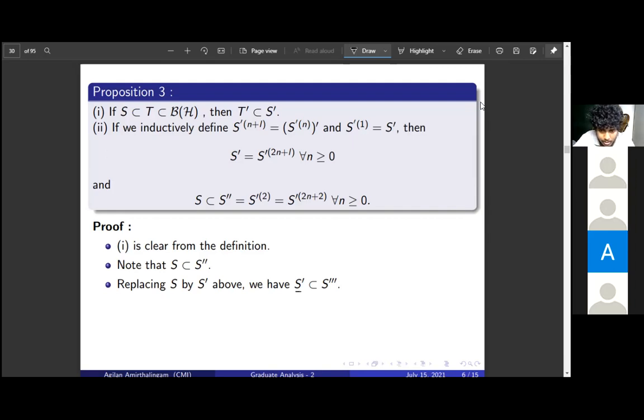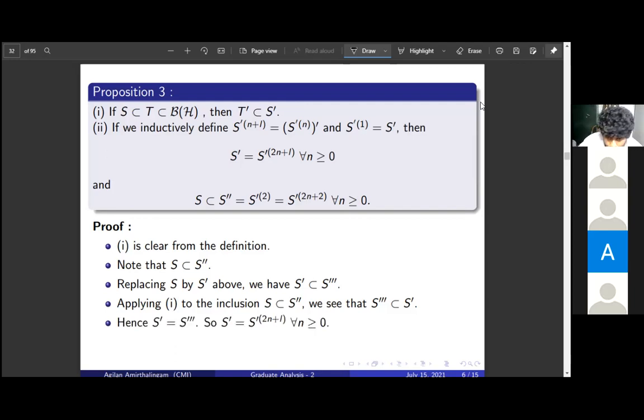Now you look at this containment, and from 1, which says if a subset is contained in another subset, there is reverse containment in the commutants, right? So if you apply 1 to this, S is contained in the double commutant, then we see that S triple dash is contained in S dash from 1. You take commutants on both sides and the containment reverses. So from this and this, we see that S dash equals S triple dash.